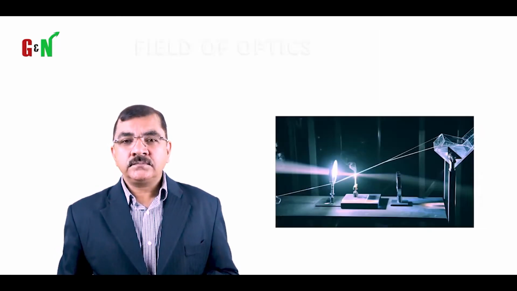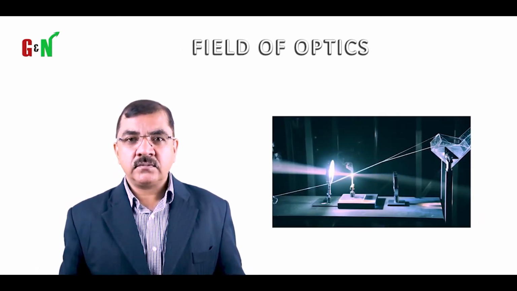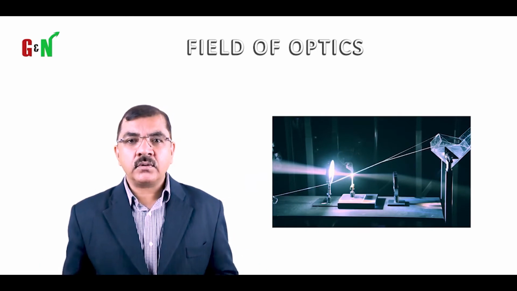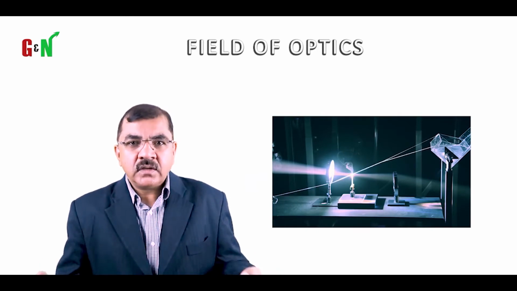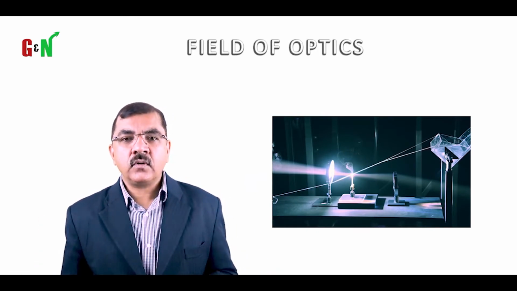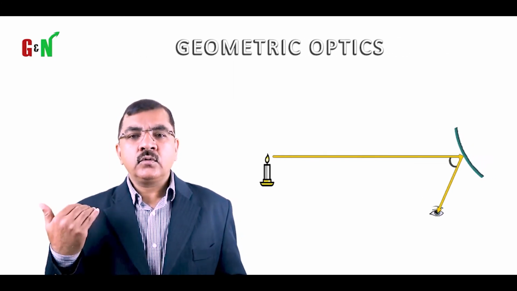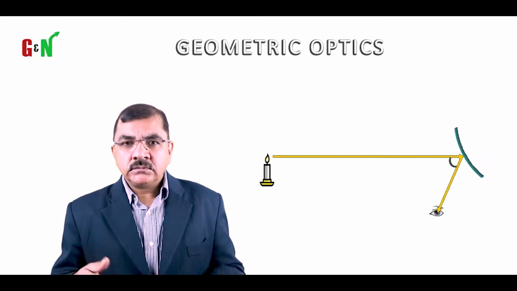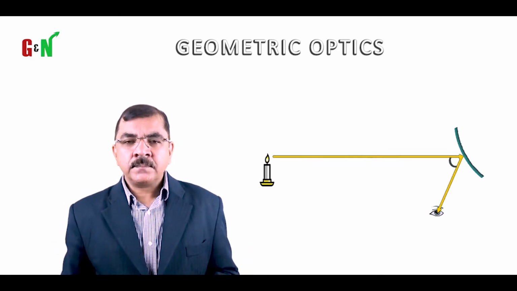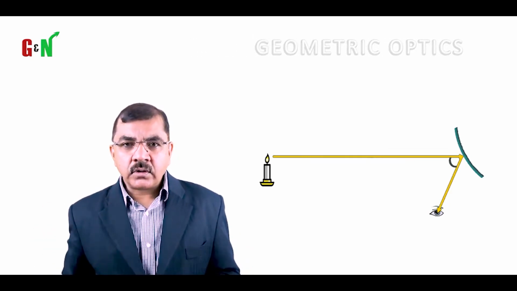of light. So the behavior of light is called the field of optics. When we go and learn more about light, then we are going to involve ourselves with the field of optics. And when it is coming with images and angles and lines, then it is called geometric optics. Okay, we'll not go too much about measuring the angles, etc. But basically, we will be talking about the overall optics of it.